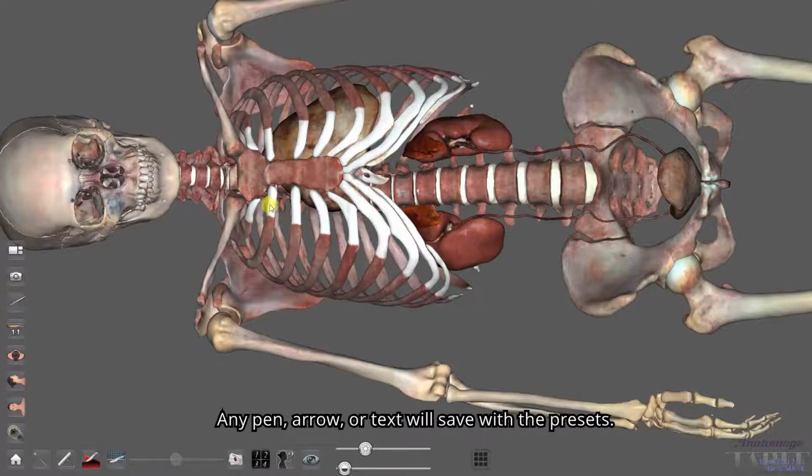Any pen, arrow, or text will save with the presets. The pen tool is a 2D object, like writing on the surface of the glass, so they will not move with the view, but you can save their position with the preset.